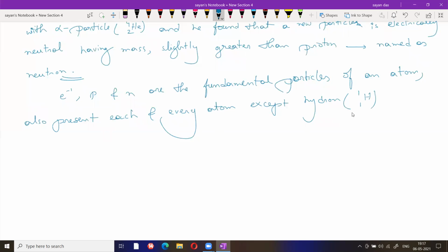In this case, no neutron, only proton and electron present.